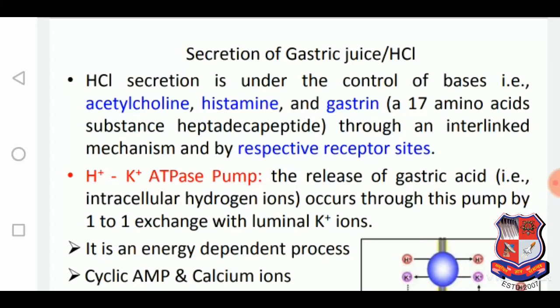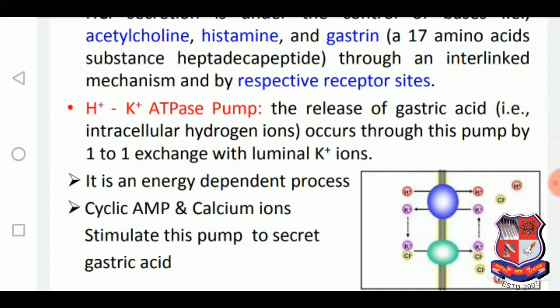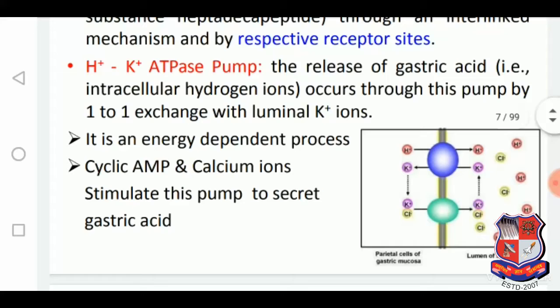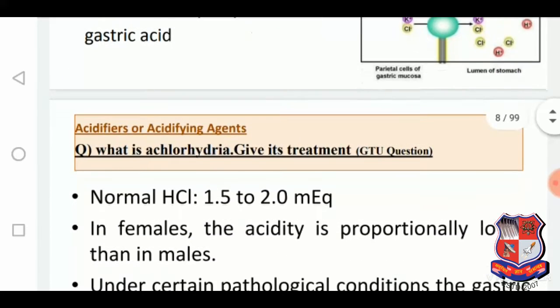And the secretion of HCl is controlled by the acetylcholine, histamine and gastrin, that is a group of 17 amino acids substance, heptadecapeptide, through the interlink mechanism by respective receptor sites. So here one pump is involved, that is H plus K plus ATPase pump, which releases the gastric acids, and it is an energy dependent process. Here is the illustration how it looks like.